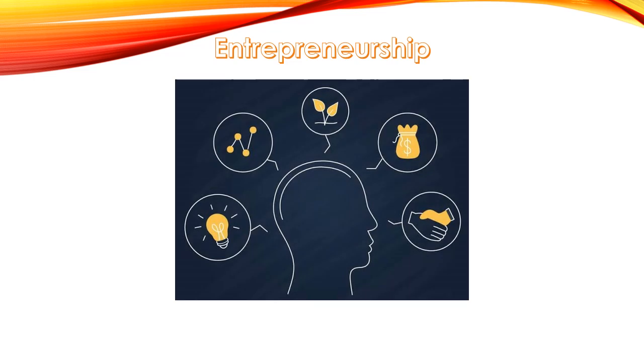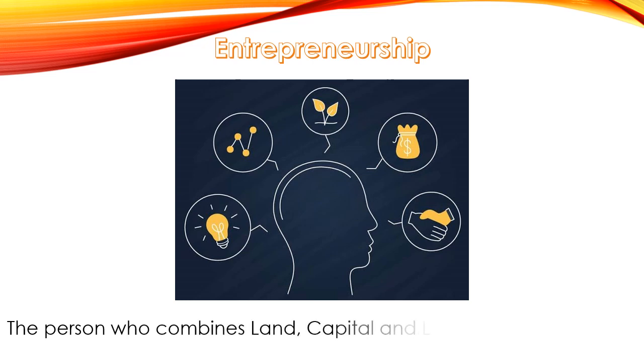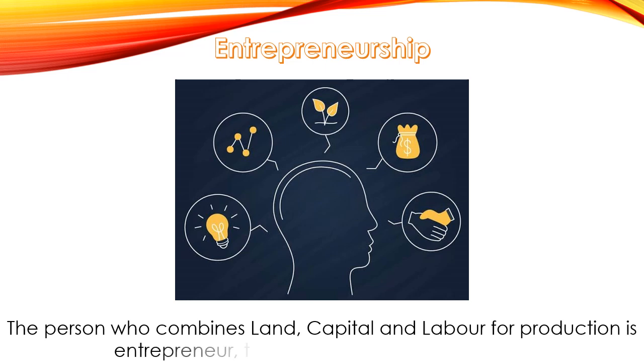And the last, entrepreneurship. Actually, the person who combines all the previous factors. The person who combines land, capital and labor for production is the entrepreneur, and the process of combining land, capital and labor into production is entrepreneurship.